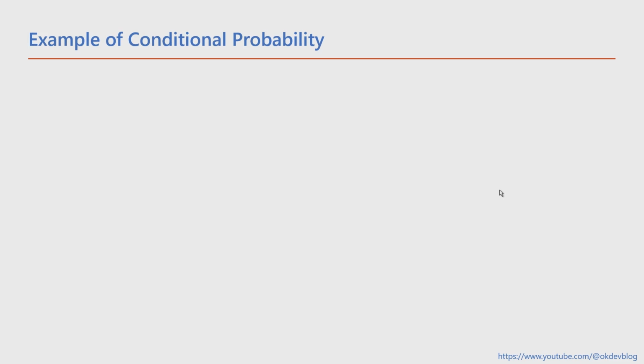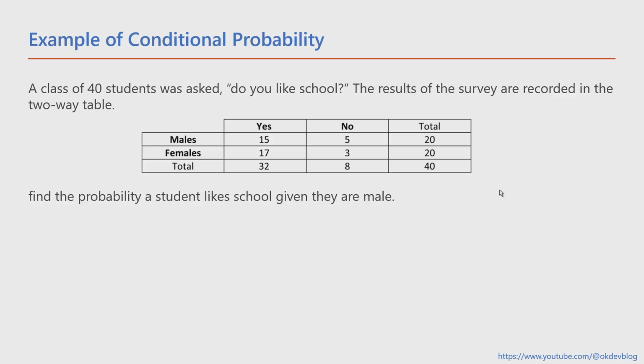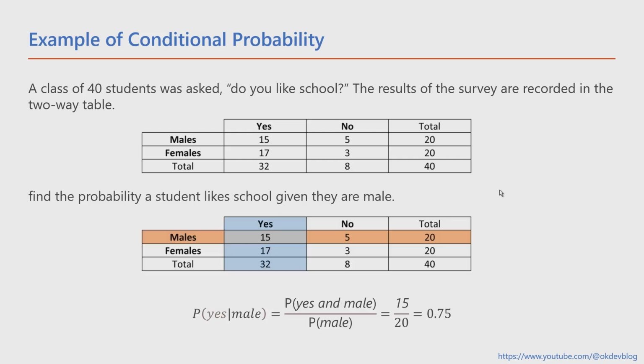Example of conditional probability. A class of 40 students was asked, "Do you like school?" The results of the survey are recorded in the two-way table. Find the probability a student likes school given they are male. The probability of yes given male equals the probability of yes and male divided by the probability of male, equals 15/20 equals 75%.